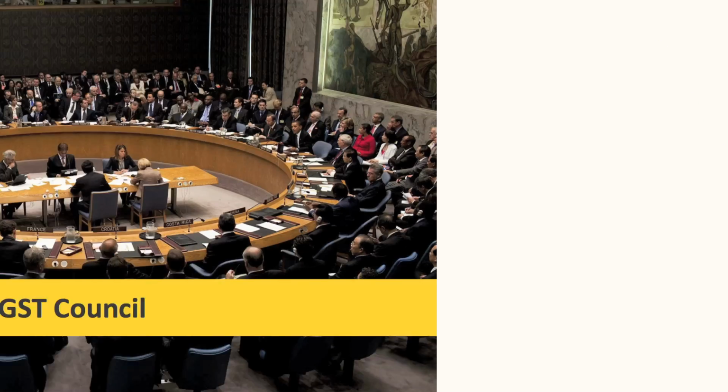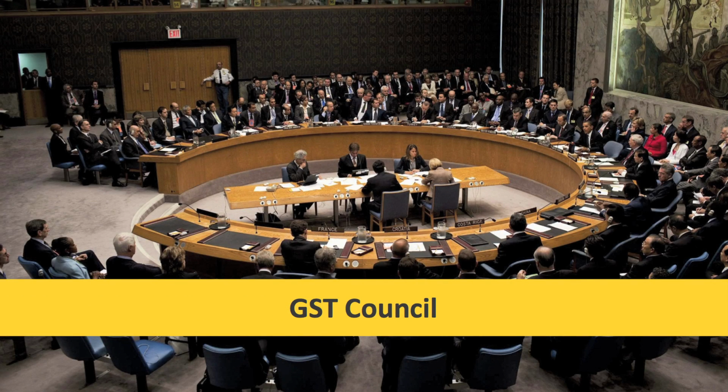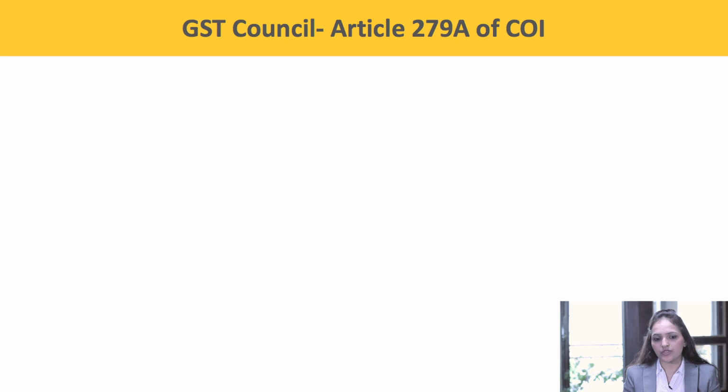Now, an important section in the Constitution: there are 20 sections in the Constitutional Amendment Act. Section 12 deals with the GST Council. What is the GST Council? And what does the GST Council do? First, what is the GST Council and why is it formed?